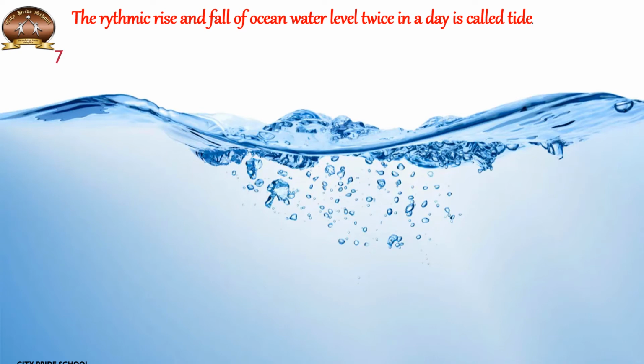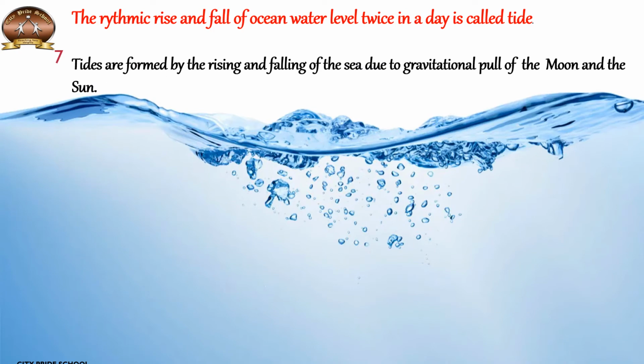The rhythmic rise and fall of ocean water twice in a day is called tide. It is high tide when water covers much of the shore by rising to its highest level, and it is low tide when water falls to its lowest level and recedes from the shore.